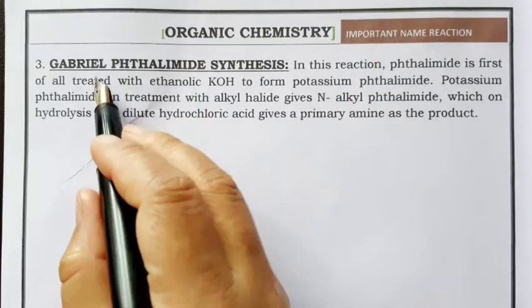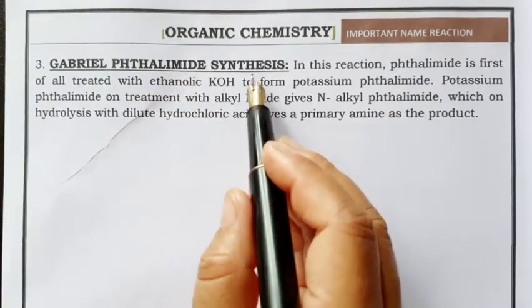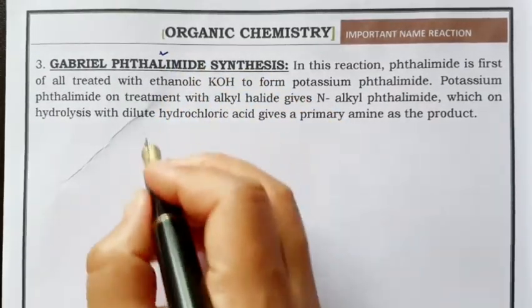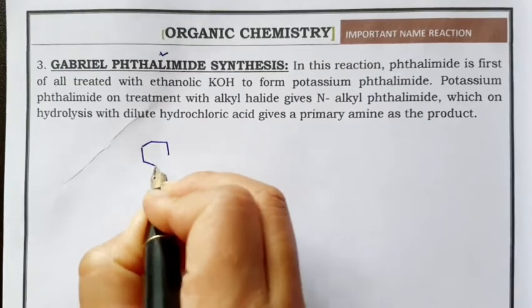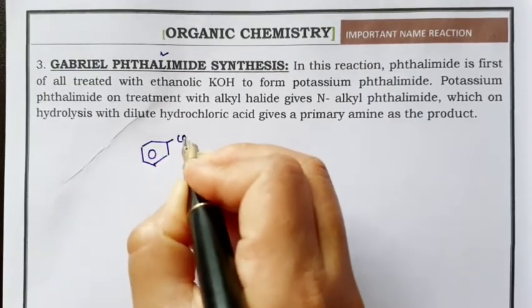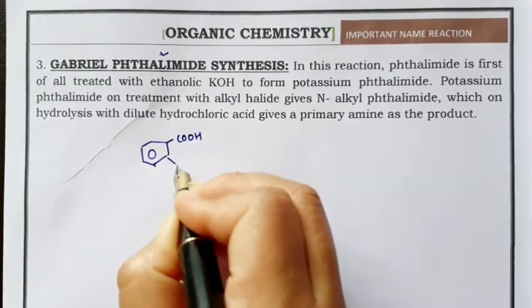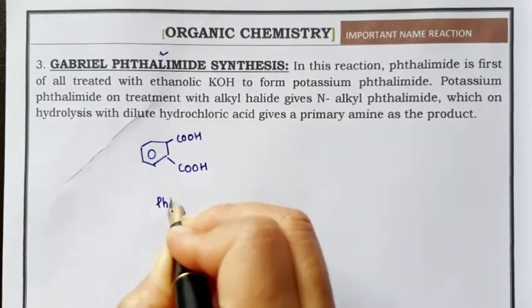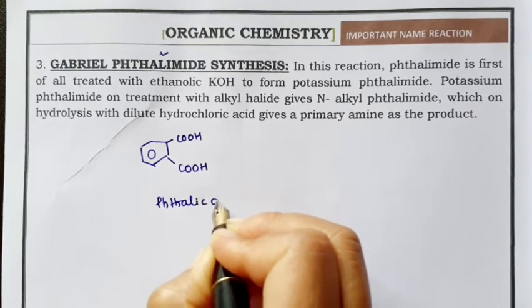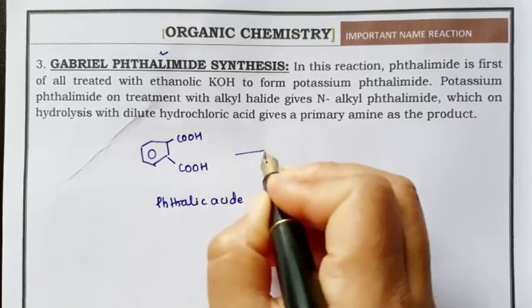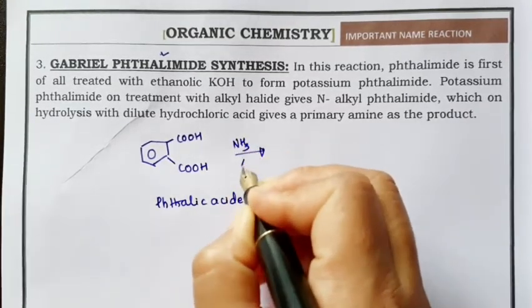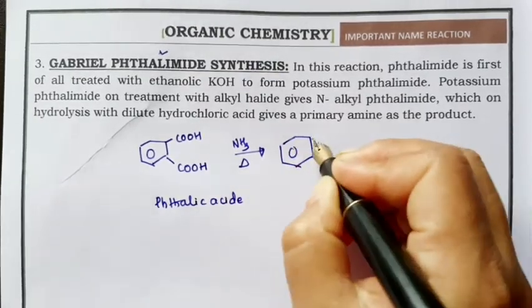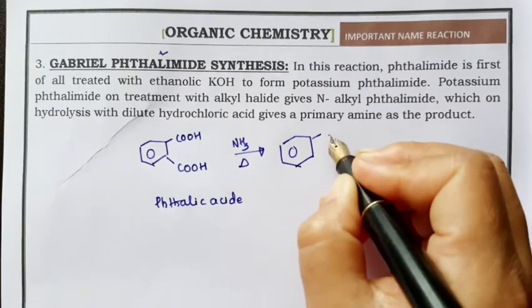The next reaction is the Gabriel phthalimide synthesis. Now, what is the phthalimide compound? This is your phthalic acid. Now when you treat it with ammonia and heat it, you will get an amide. When the carboxylic acid is heated with ammonia, you will get an amide.